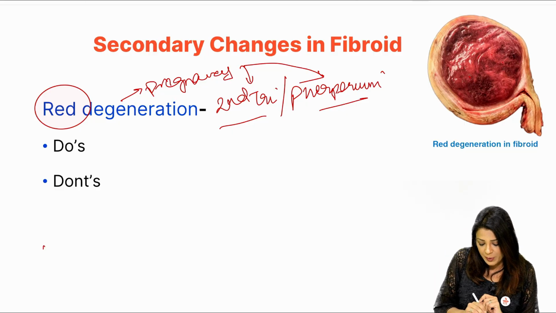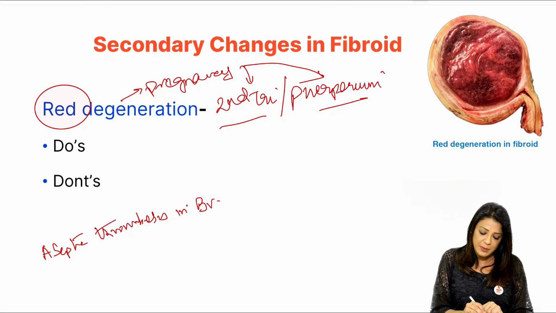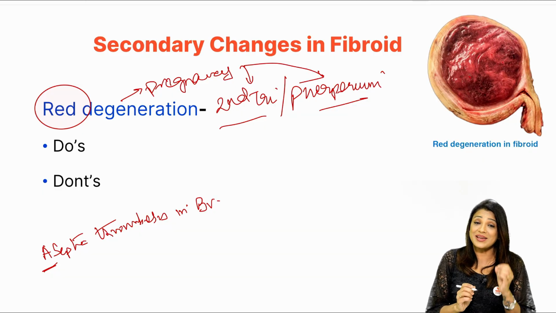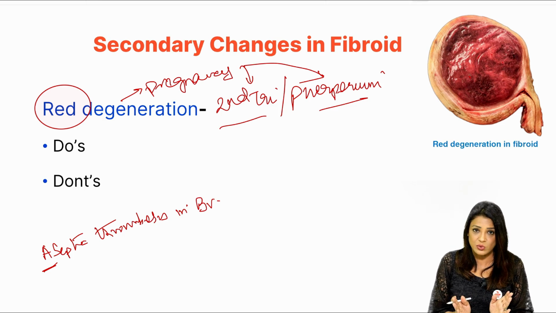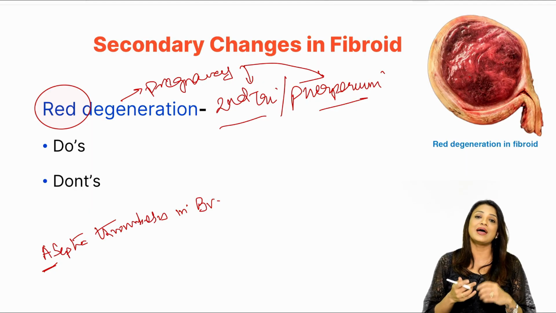What is the pathology? The pathology is aseptic thrombosis in the blood vessels which supply the fibroid. Because it is aseptic, it does not need any antibiotics, it is not infectious, but it does present with fever and leukocytosis because of reactionary changes. So there is no infection, even then it is presenting with fever and leukocytosis.